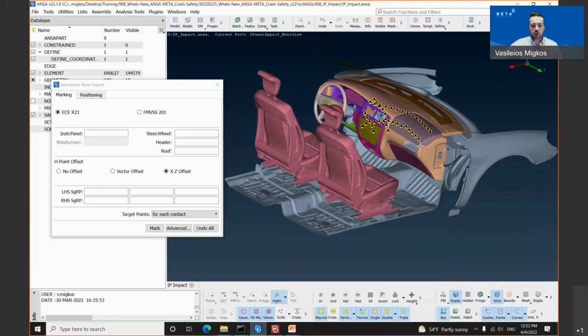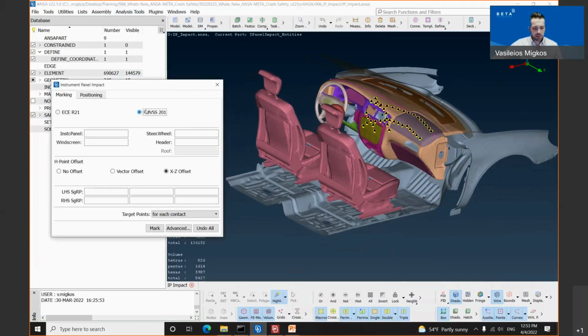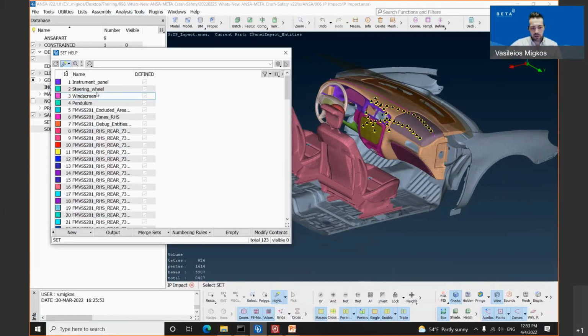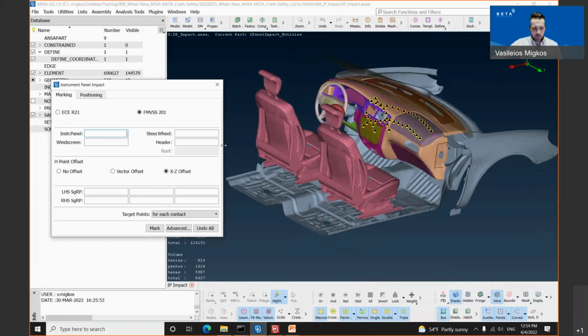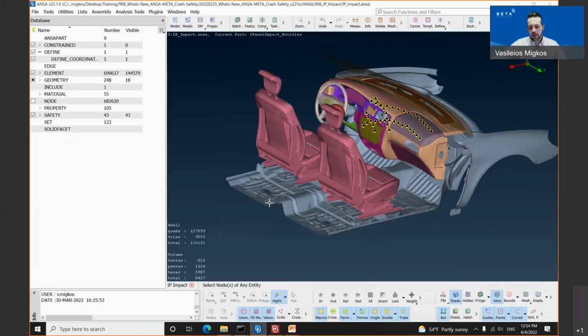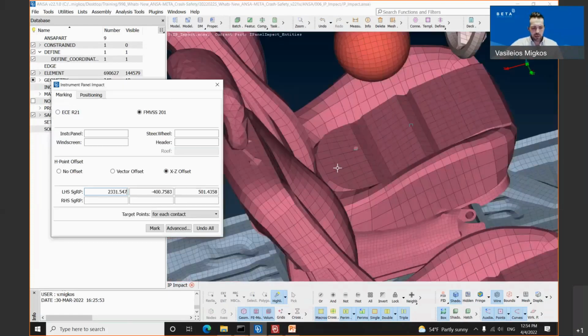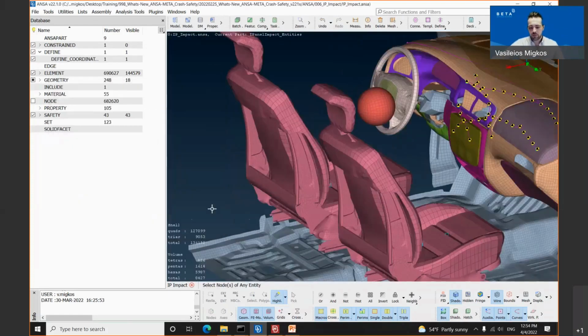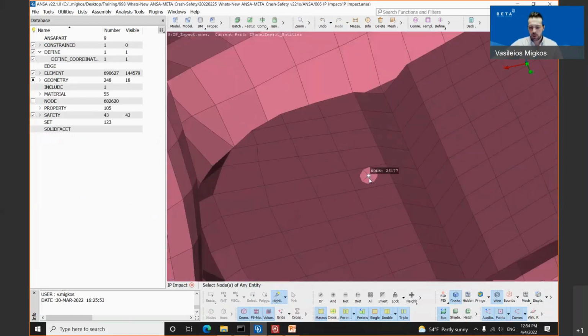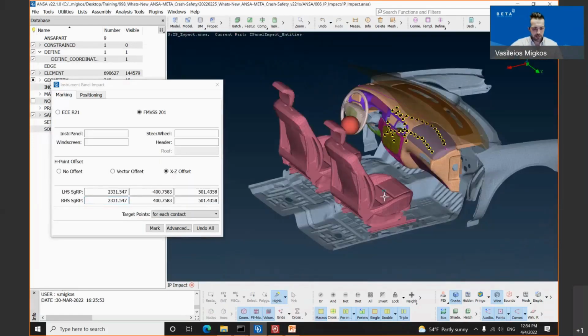For these target points created from our side, we have selected the FMVSS 201. We have defined the sets such as the IP, the steering wheel, as well as the windscreen. We have selected the H point offset according to the seat XZ offset, and we have defined the left-hand side seating reference point by simply clicking the F1 keyboard button and selecting the left-hand side seating reference point, as well as the right-hand side seating reference point in a similar way by hitting the F1 keyboard button and selecting the right-hand side seating reference point.